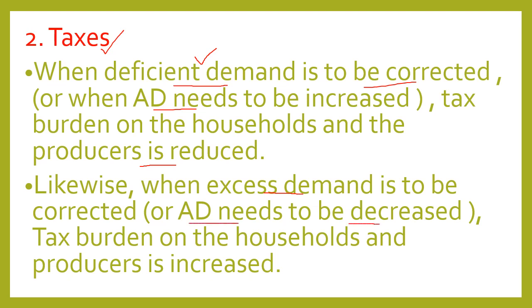Similarly, when excess demand is to be corrected, that means AD needs to be decreased. The tax burden on households and producers is increased. By increasing the tax burden, the government is reducing the purchasing power of the people. That means their income is reducing, purchasing power is reducing, their demand will also be reduced and excess demand will be corrected.